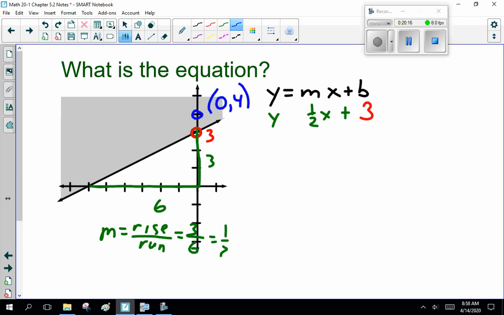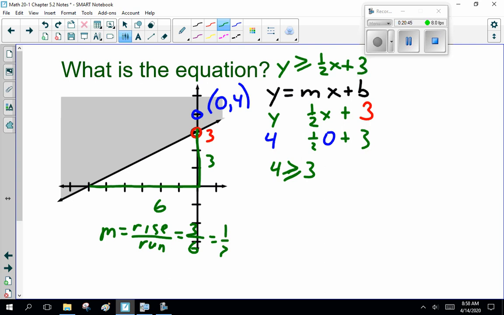(0, 4). So every time I see x, I replace it with 0. Every time I see y, I replace it with 4. So what's 1/2 of 0? 0. So we've got 4 and 3. Which is bigger? The 4. So it's greater than or equal to, because it's a solid line, we need the equal sign in there. y is greater than or equal to 1/2 x plus 3. All right? So far, so good? Good. Now, moving on.